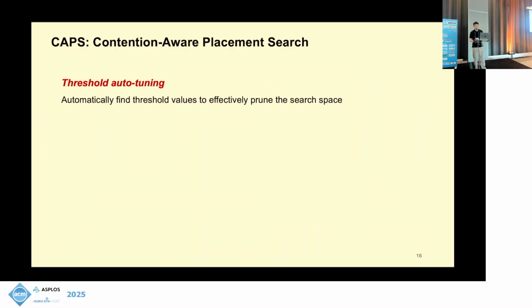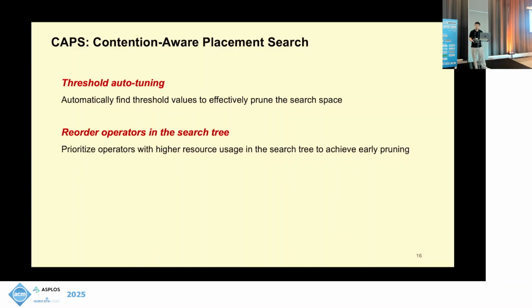And following on that, we further introduce a threshold auto-tuning process, which can automatically find threshold values to effectively prune the search space. Another technique we use to prune the search space is to reorder operators based on their resource usage. So we prioritize the operators with higher resource usage, so we can explore them earlier in the search tree, in the first few layers, to enable early pruning. For details, please refer to the paper.